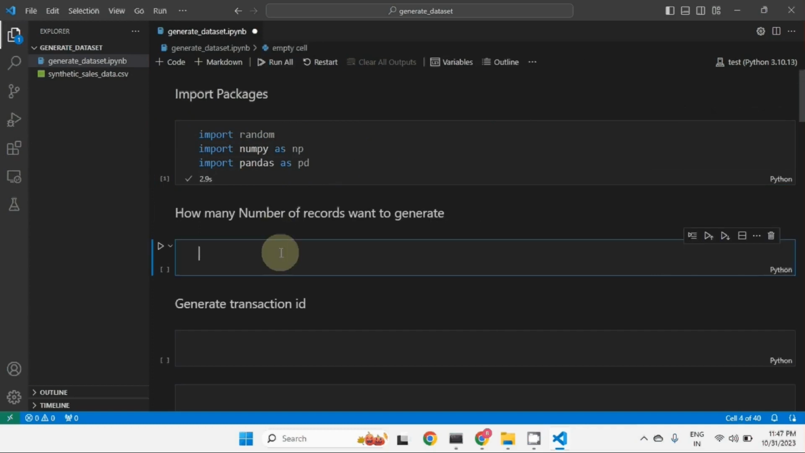Let us create one variable for how many records we want to generate. So number underscore records is equal to 1000. So we are going to create 1000 records. You can set any value, basically. So let's execute this. It has executed.